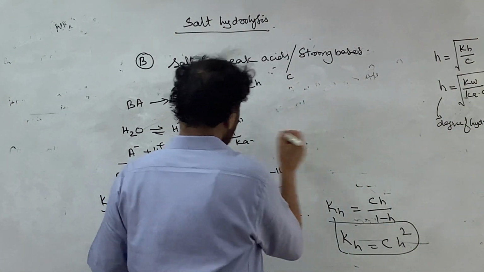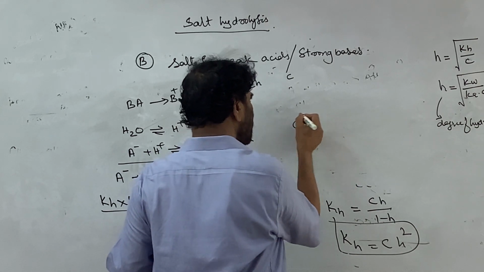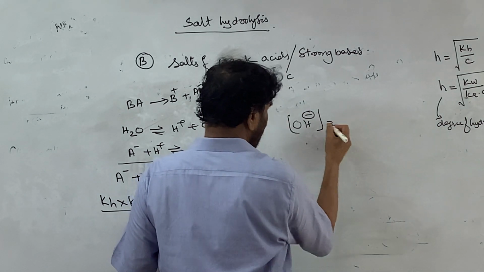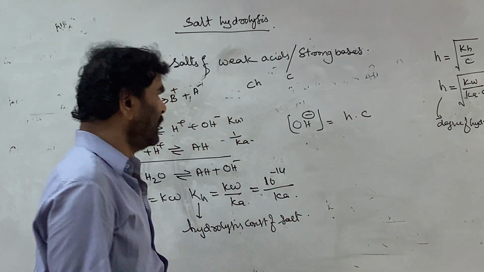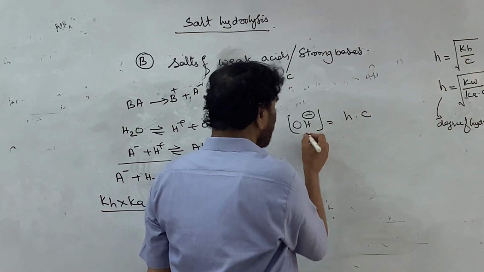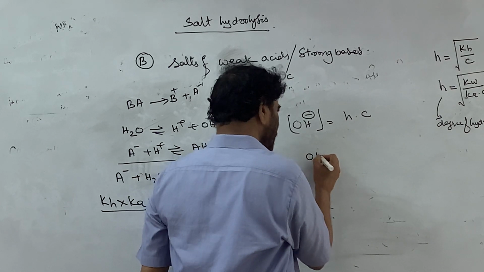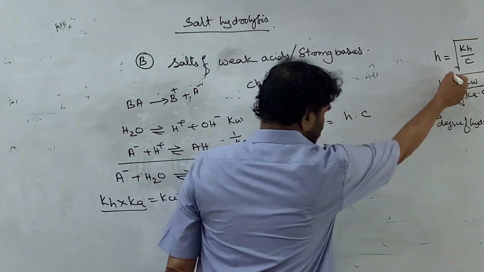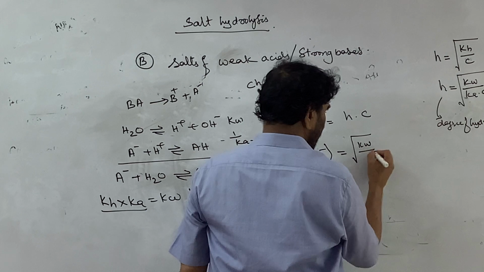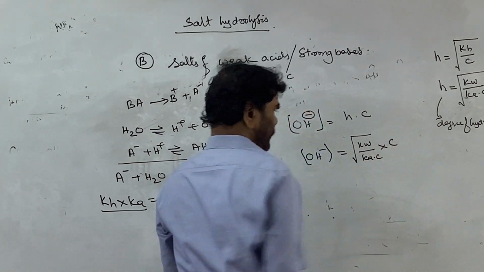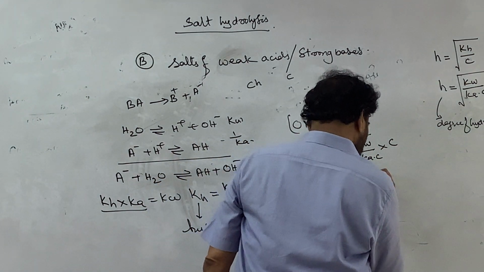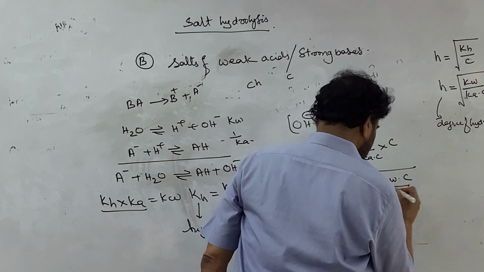Now from the original equation, the OH ion concentration is equal to h into C, where h is the square root of Kw divided by Ka into C. So the OH ion concentration is equal to the square root of Kw into C by Ka.